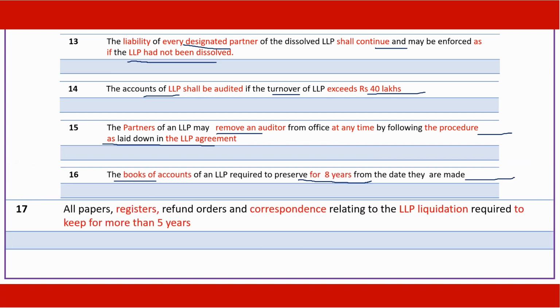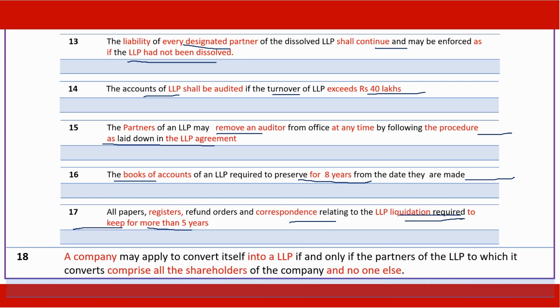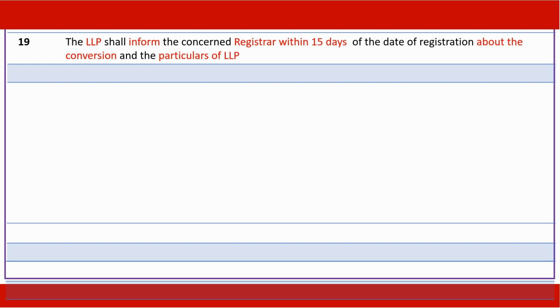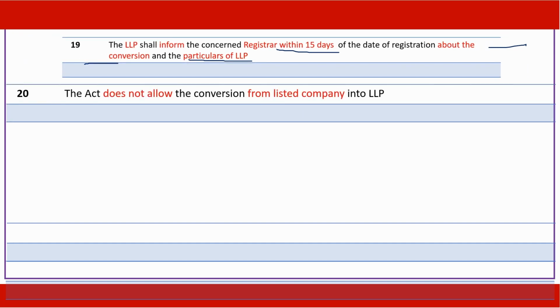All papers, registers, refund orders and entire correspondence regarding LLP liquidation is required to be preserved for more than 5 years from the date of liquidation. A company may apply to convert into LLP subject to a condition that the partners of the converted LLP shall comprise all shareholders and only those shareholders, no one else. The LLP shall inform the concerned registrar within 15 days about the conversion and the particulars of LLP. The Act does not allow conversion from listed company into LLP.